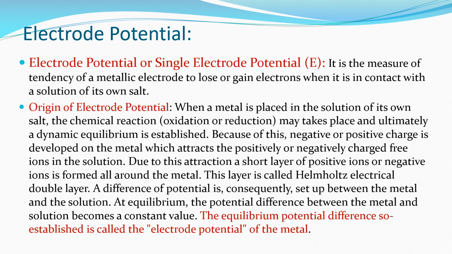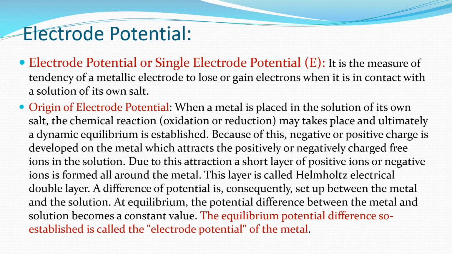Because of this, a negative or positive charge is developed on the metal, which attracts the positively or negatively charged free ions present in the solution. Due to this attraction, a thin layer of positive ions or negative ions is formed all around the metal. This layer is called the electrical double layer.